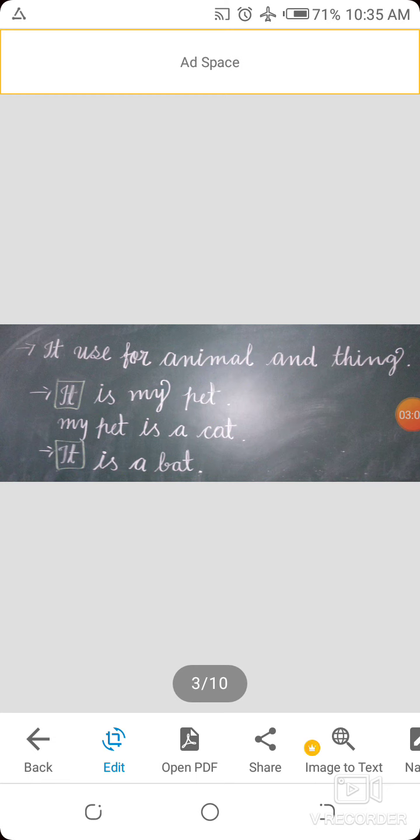First example, it is my pet. My pet is a cat. Why? Because a cat is an animal. That's why we used it here. And second example, it is a bat. A bat is a thing. That's why we use it here. Understood all of you? So the word it is also a pronoun.